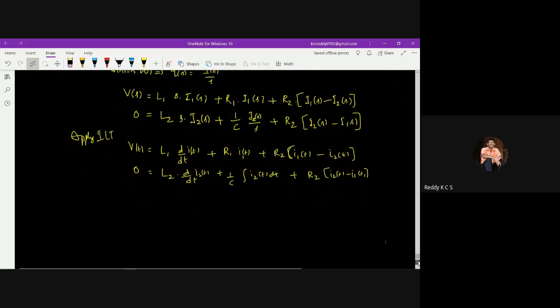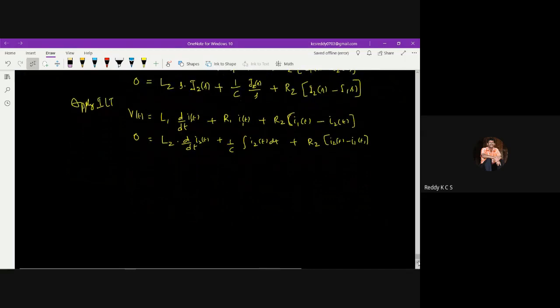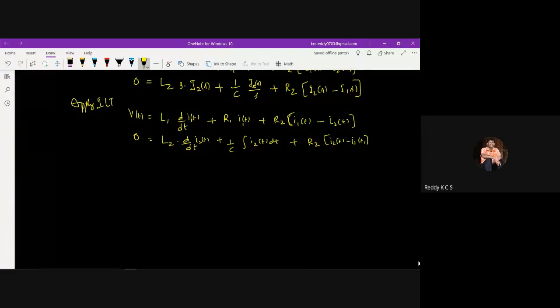It means that it is connected in series. But here if you look, there is a difference in the current, which means there is a split. There is a split, meaning one R2 element. If you look here, the R2 element is different in the sense that it is connected between the two nodes.